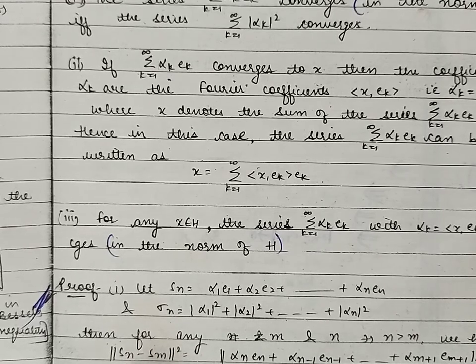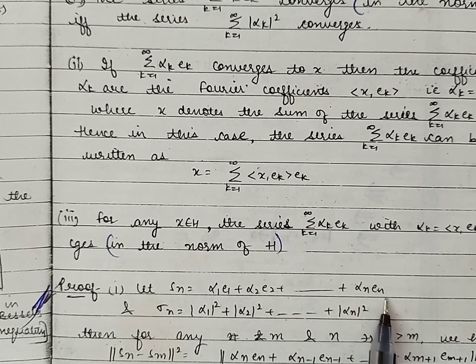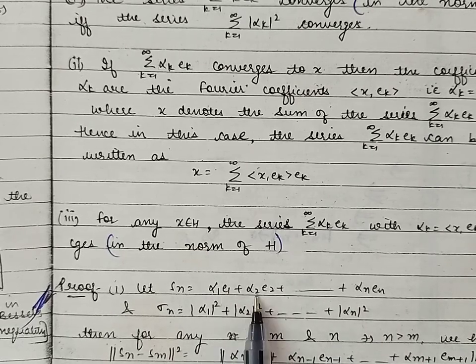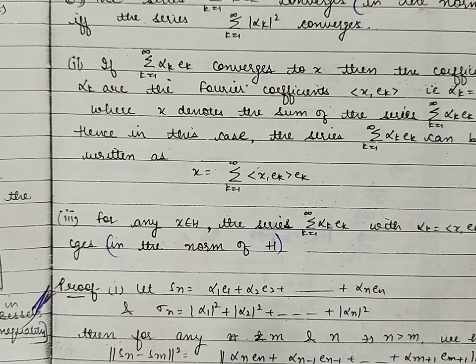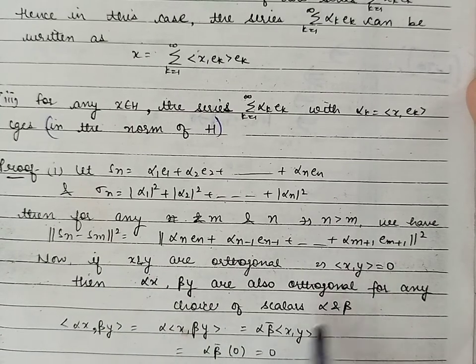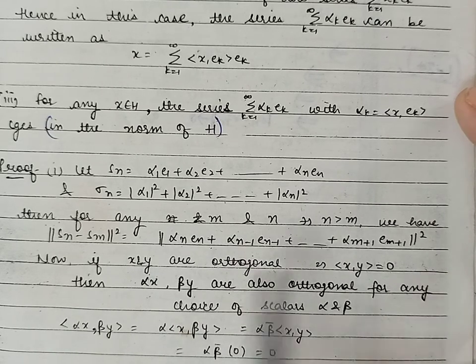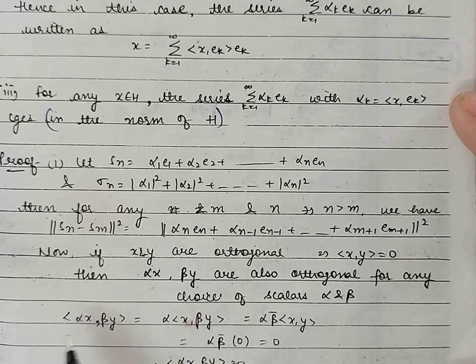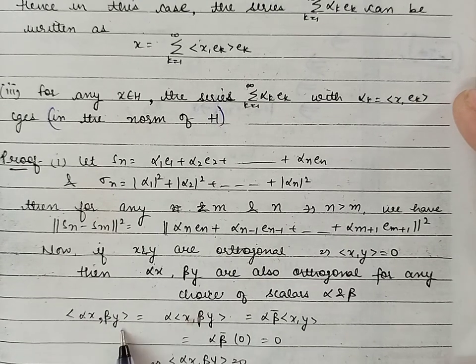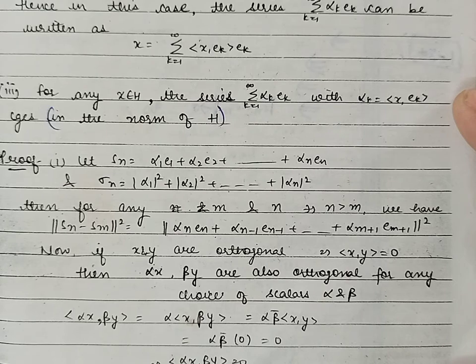Now by definition, S_n is alpha_1 e_1 plus alpha_2 e_2 and so on up to alpha_n e_n. S_m will be alpha_1 e_1 plus alpha_2 e_2 up to alpha_m e_m. Substituting the values of S_n and S_m here we will get the norm squared of alpha_{m+1} e_{m+1} plus alpha_{m+2} e_{m+2} and so on up to alpha_n e_n. Now we will use the Pythagorean theorem, and in order to use that theorem we will have to check that these elements are pairwise orthogonal. So let us first show that the elements alpha x and alpha y are orthogonal if x and y are orthogonal.